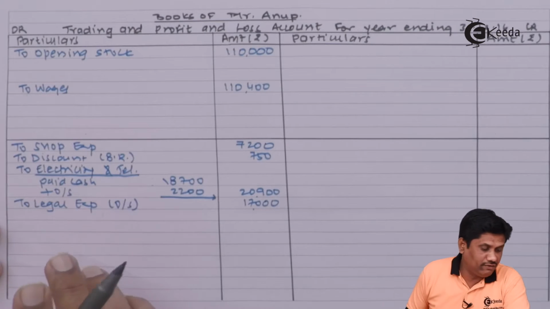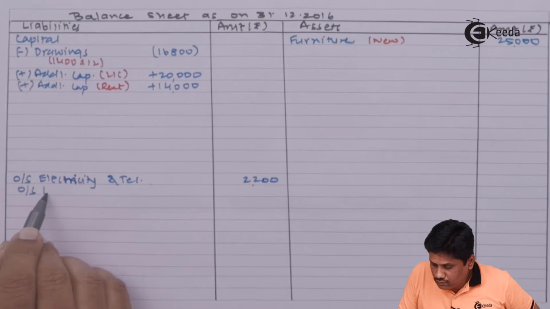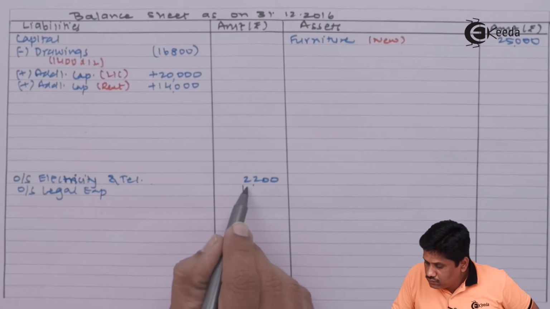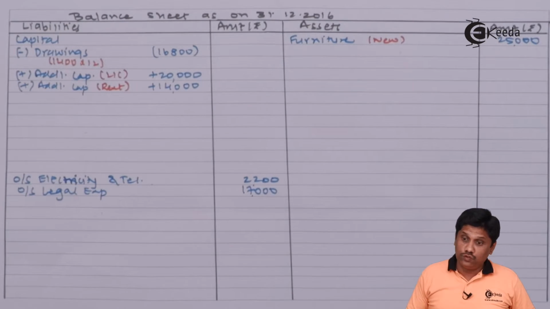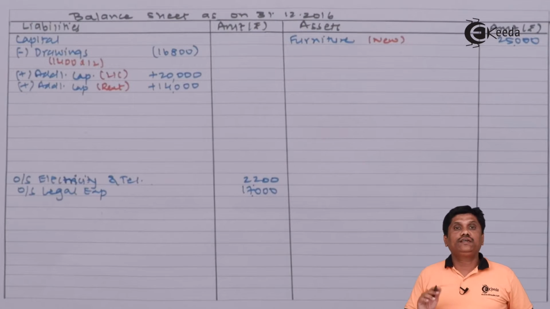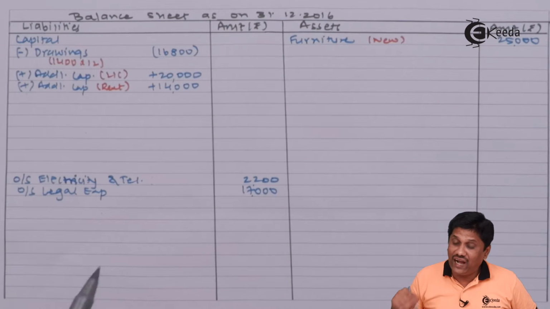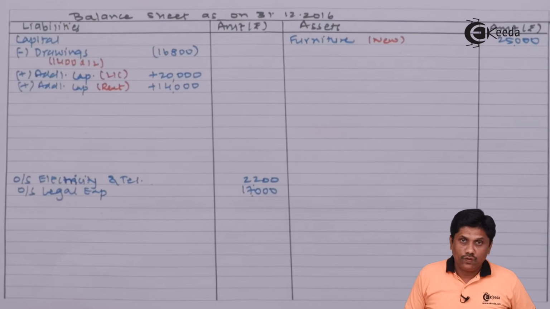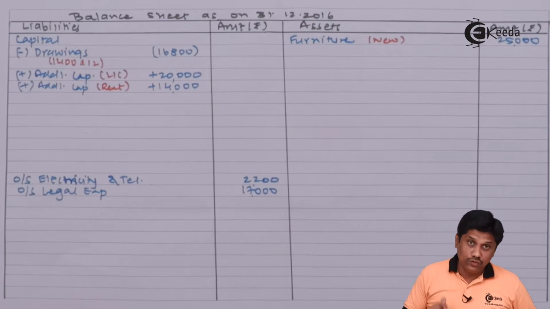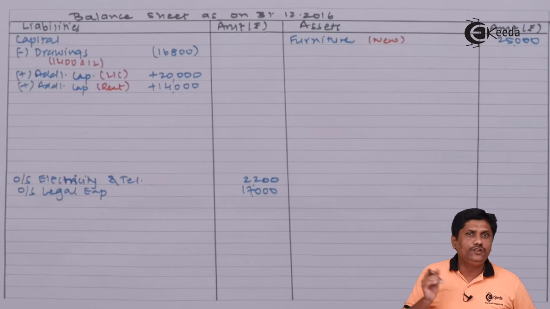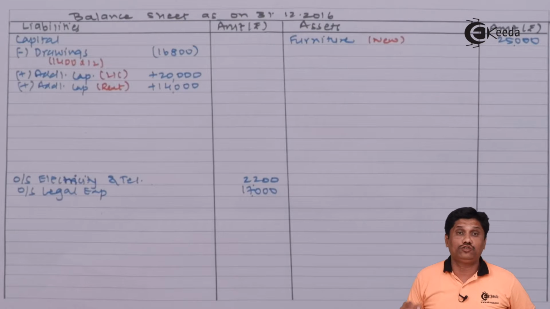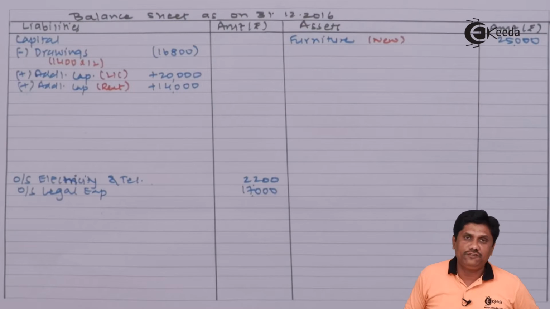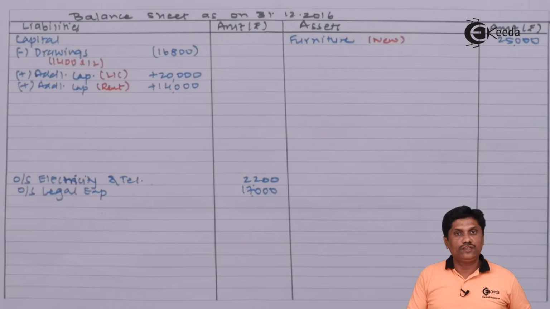Since it is outstanding, it will be your liability. Now students, one thing is very clear, we can also assume that it is paid in cash or by check because the question is silent. But what I am saying, since the case is going on, these expenses are likely to be paid by you. The result of the court case may be in your favor or in favor of the other party, but we are assuming these expenses will be paid when the case is finalized. Okay, so we'll go with the next.